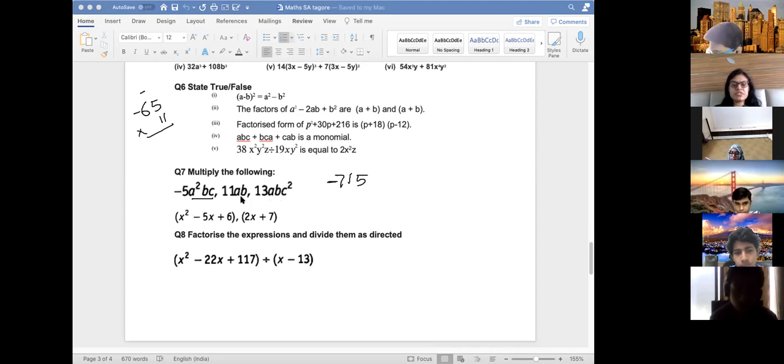Now multiply this, this and this. What will be the answer? Tell me. The power of a is 2 plus 1 is 3, plus 1 is 4. So a raised to 4. You know when the base is the same, powers are added. B raised to 1 plus 1 is 2, plus 1 is 3. So b raised to 3. And c raised to 1, here there is nothing, and 2. So c, 2 plus 1 is 3. So this is the answer: -715 a raised to 4 b cube c cube. Is it clear, Mudabbir?